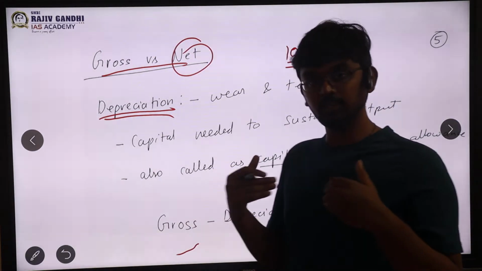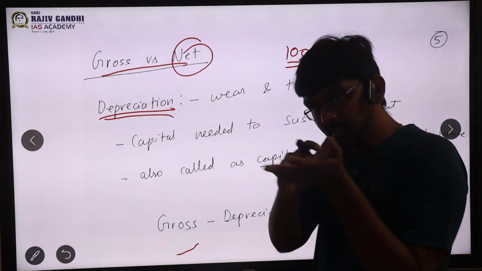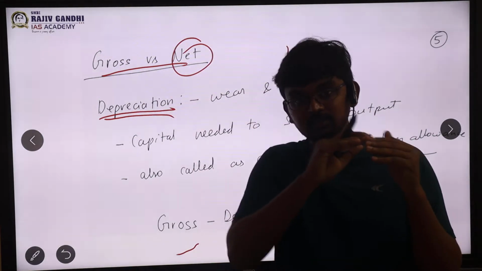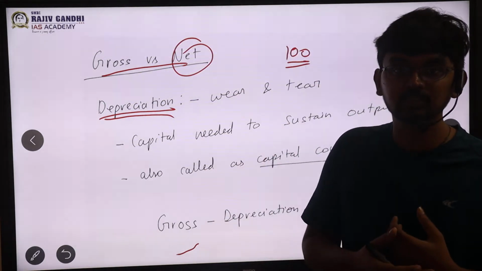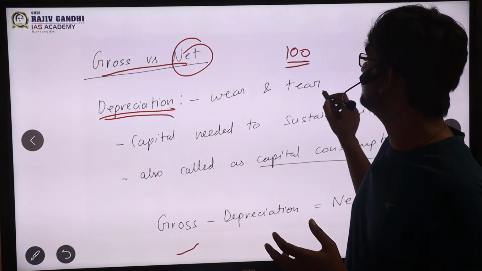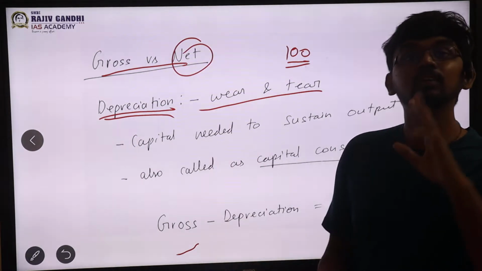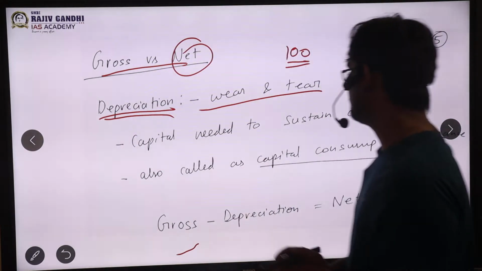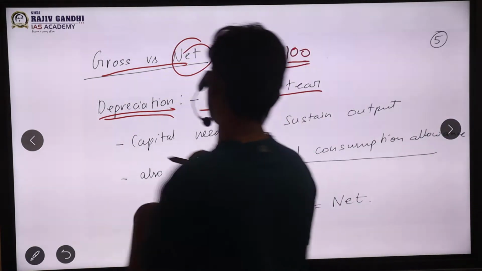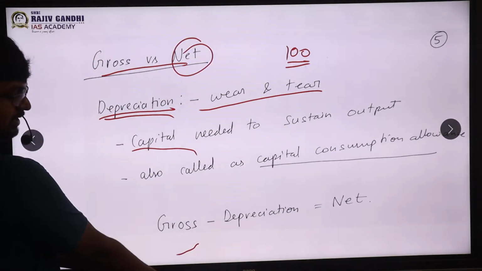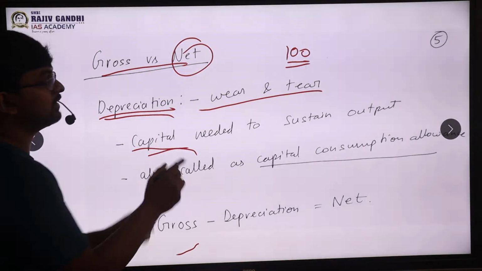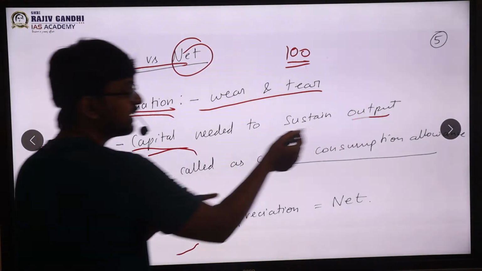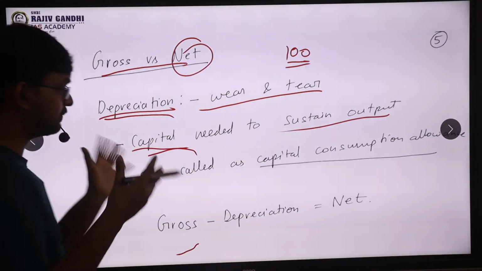So essentially, to keep myself earning, to maintain that income level, or to maintain that GDP level, this level of depreciation is needed. Depreciation is nothing but wear and tear, or in other words, it is the essential capital. This thing is nothing but capital, because it is helping you to produce some output. It is the essential capital needed to sustain the output, sir. I have to maintain it. That is called depreciation, sir.